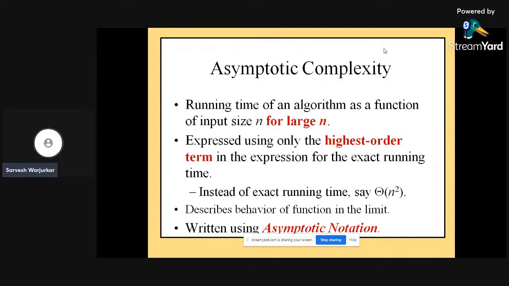We can also go with the best case as well: the minimum number of steps taken in any instance of size A for a given input, I can say. And average case is nothing but the average number of steps taken for any instance of size A. The fourth one is amortized: a sequence of operations applied to an input of size A, averaged over time, is called amortized.